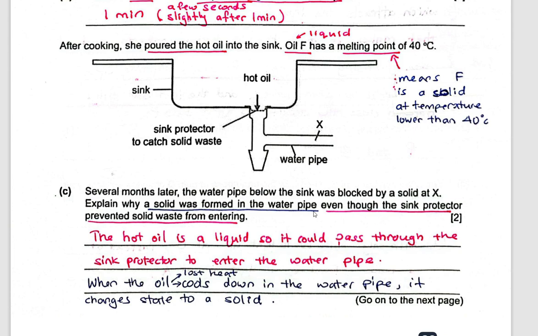Because the question is to explain why the solid can form in the pipe even though the sink protector prevented the solid waste from entering. So this red color portion explains this part. 1 mark. But I haven't talked about the solid, right? Remember, once oil F cools down to a temperature below 40 degrees Celsius, it solidifies. It turns from liquid into a solid. So when the oil cools down in the water pipe, and the water pipe should be at room temperature, which is lower than 40 degrees Celsius, when oil loses heat, it changes state to a solid. Okay.